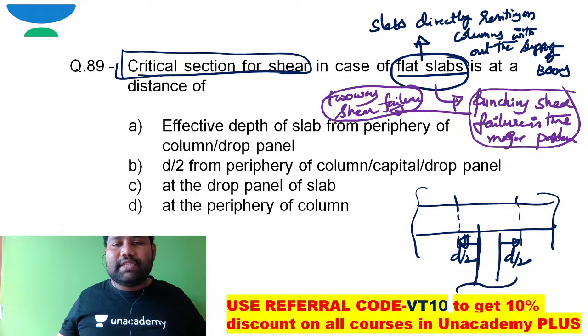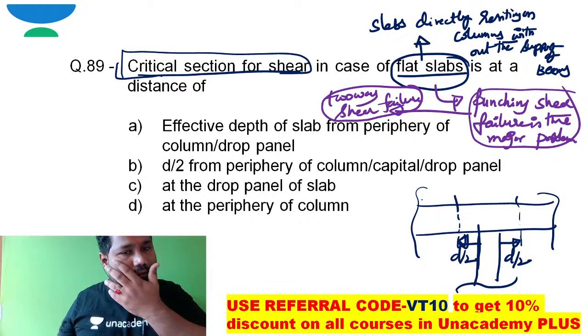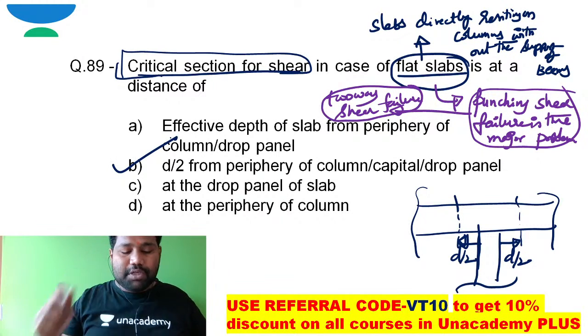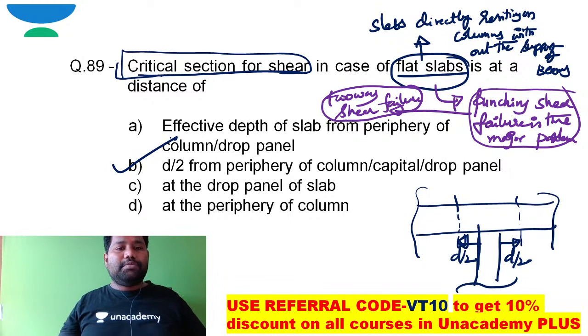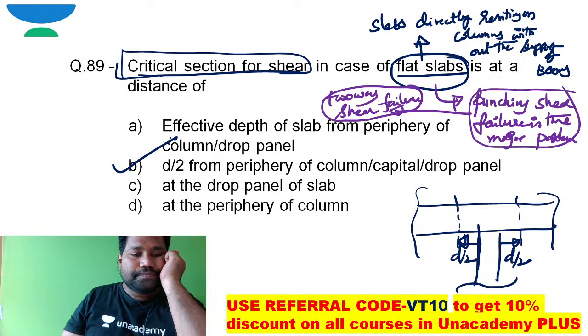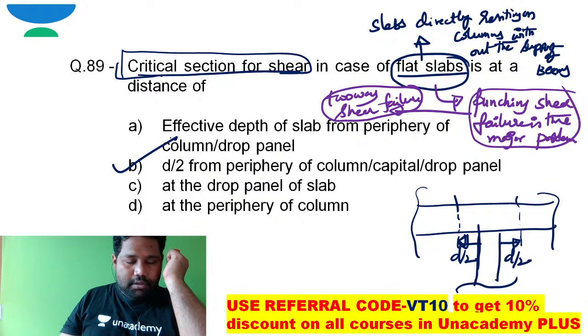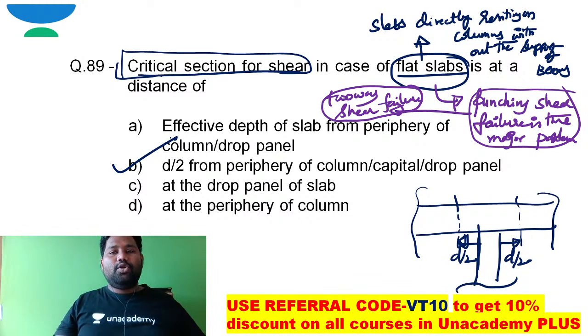When the column is resting on a drop panel, it is from the drop panel or from the column face. The critical section for shear will happen at a distance of d by 2. So option B itself is the correct option. Is that okay, brothers? Right. This is about two-way shear failure.